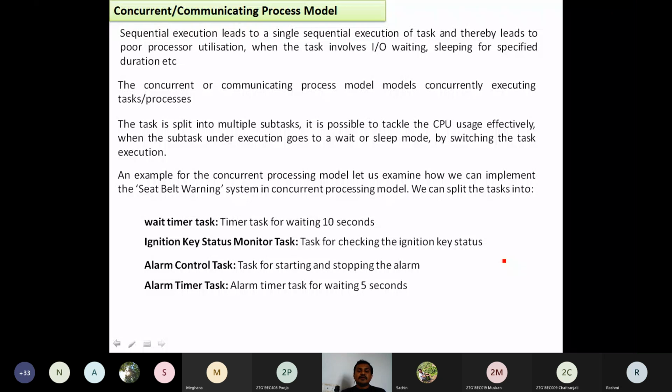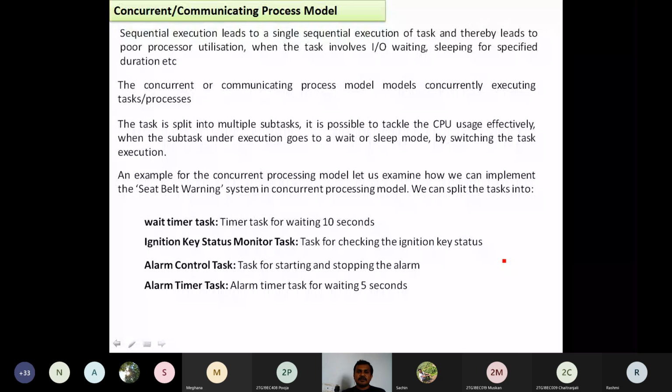In the previous concept, both 10-second and 5-second timers are used by a single timer. When we need 10 seconds, we load the timer with 10 seconds. When we need a 5-second timer, we load the timer with 5 seconds. The timer goes on decrementing its value, and once the timer is over, it generates a time expire event. But here, what is going to happen?